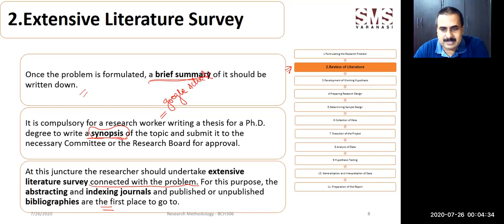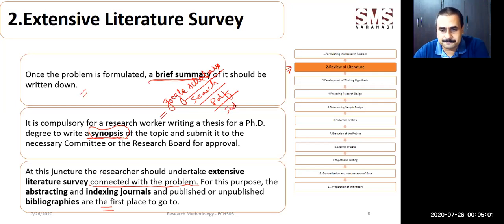Several platforms and libraries are there, but you can use the Google Scholar platform, and on the basis of the search, you can go through several research papers. A few of them are easily downloadable as PDFs, but for a few of them you are going to get links, and through those links you can also download the research paper.